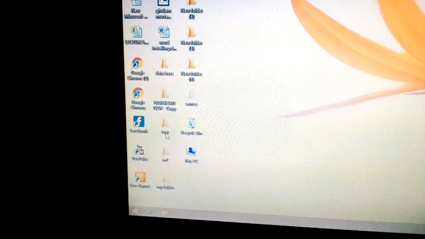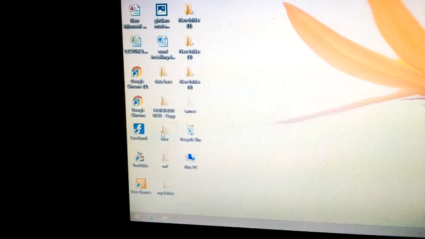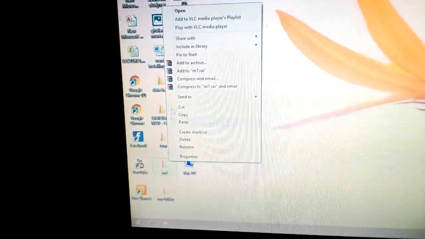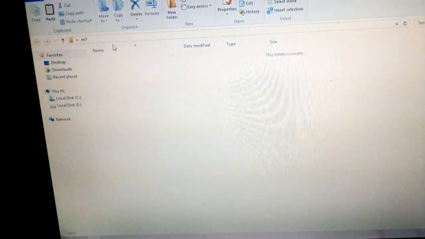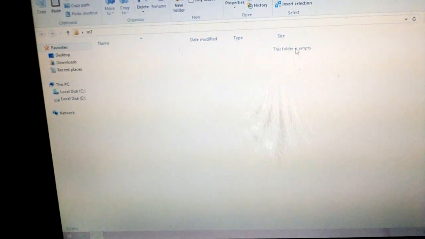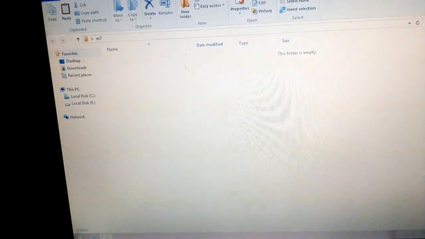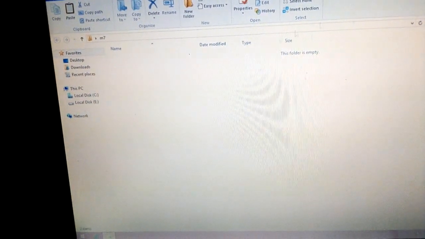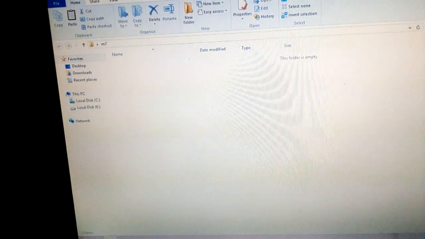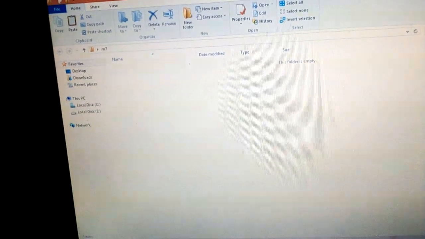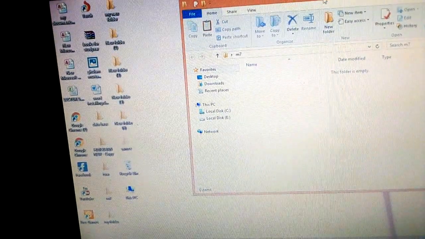We will open it. As it is showing, the folder is empty. So now we will move another folder here. In this folder we will maximize it. It is already maximized, so we will minimize it. Now you can see M7.